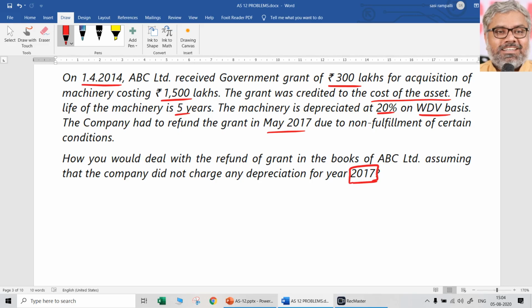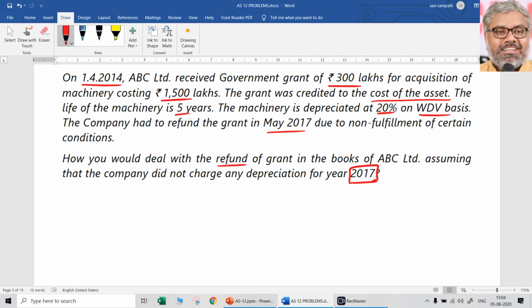Now, what is the impact of that? How will you deal with the refund of the grant? Refund of the grant is simple. Whatever the grant is received, it will be added back to the cost of the asset. So original entry would be what? Bank account Dr, Fixed asset account Cr. That was 300 lakhs. Now it will be fixed assets account Dr, Bank account Cr, 300 lakhs. That is the treatment.